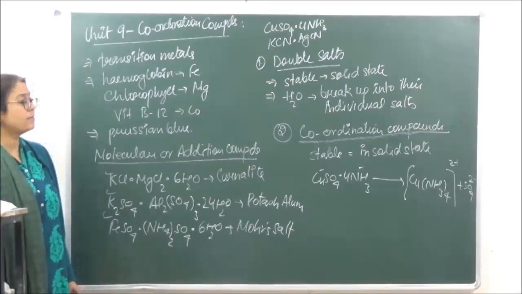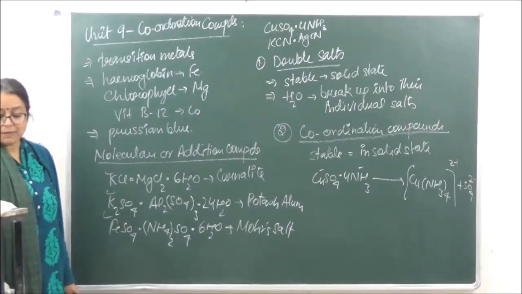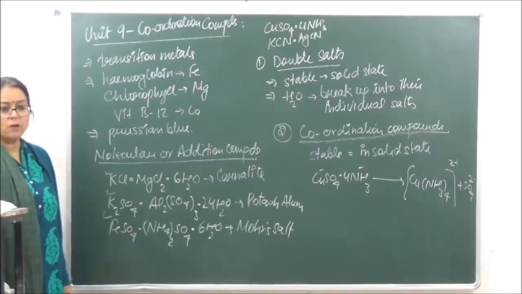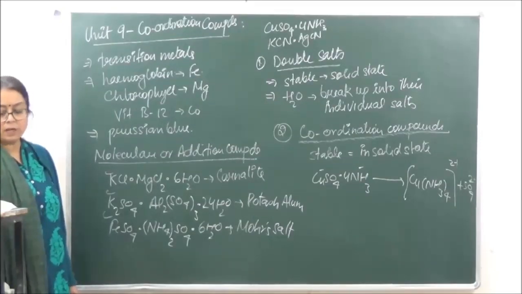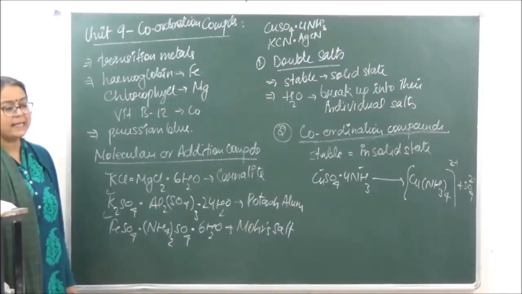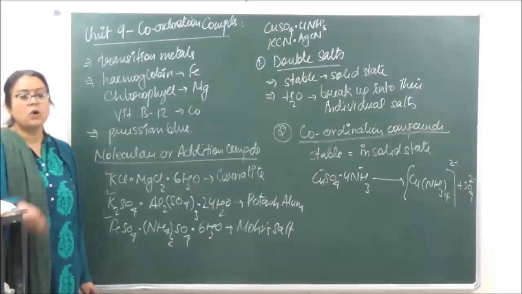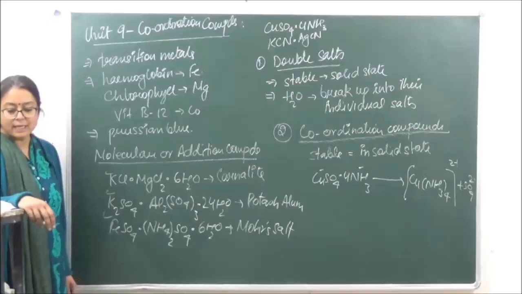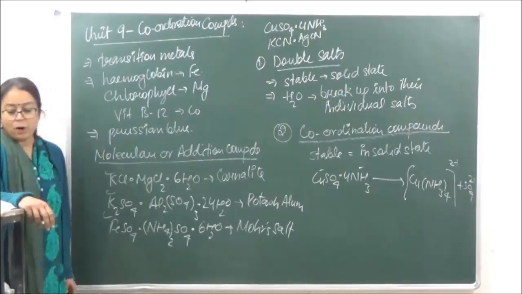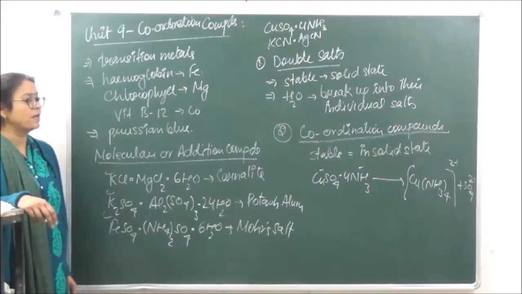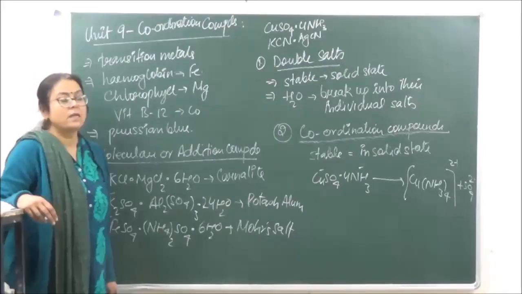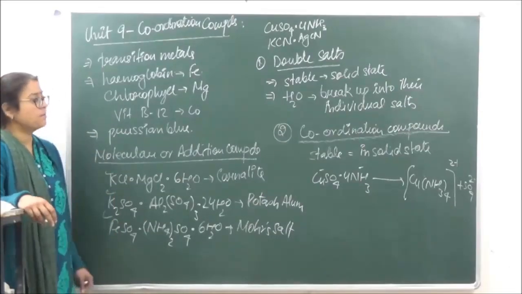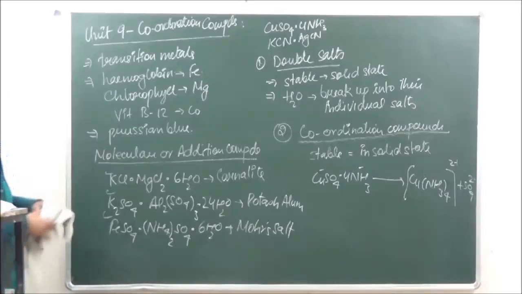So how do we define a coordinate compound now? It may be defined as a molecular compound that results from the combination of two or more simple stable molecular compounds and retains its identity in solid as well as in the dissolved states. Okay? It does not lose its identity, it is going to retain its identity. Now, as I just said, the properties of such compounds are going to be totally different than the individual constituents.